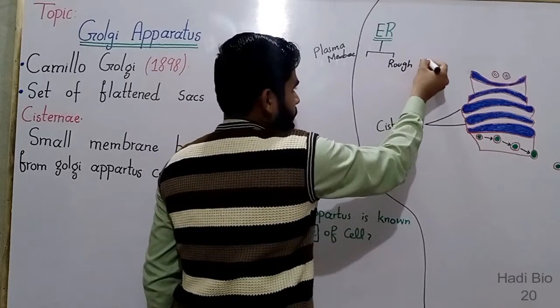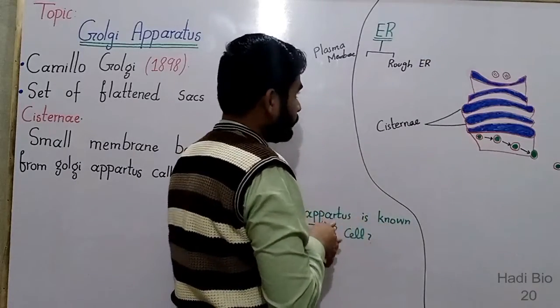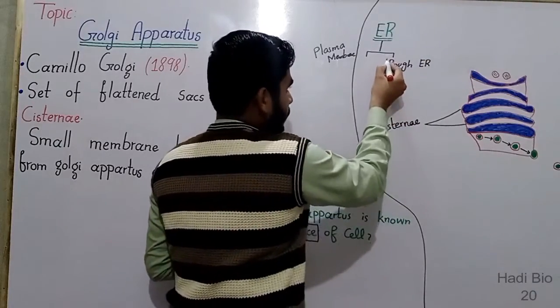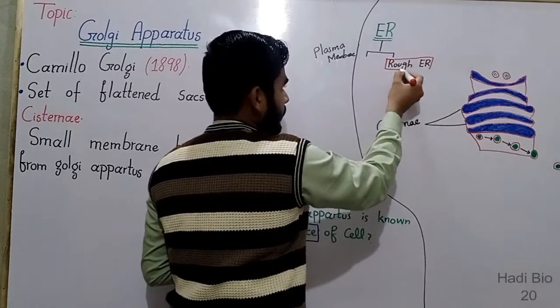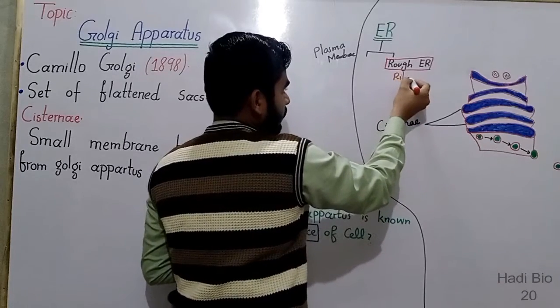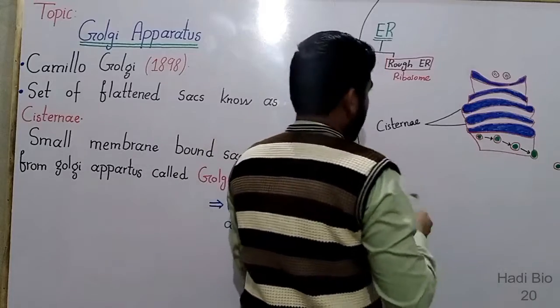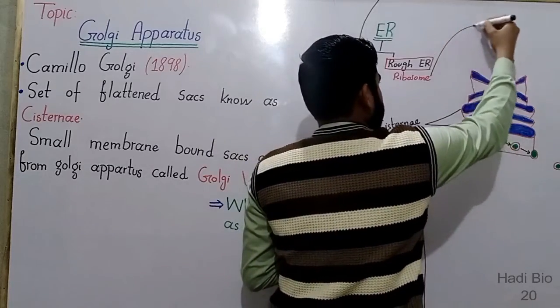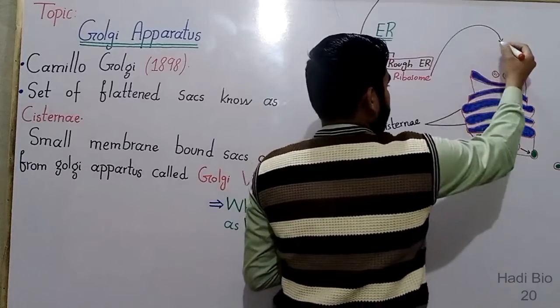The rough endoplasmic reticulum is rough due to the presence of ribosomes. The ribosomes attached to the rough endoplasmic reticulum synthesize the protein. What is the function of ribosome? The function of ribosome is the synthesis of the protein. So here the proteins are formed by the ribosomes.